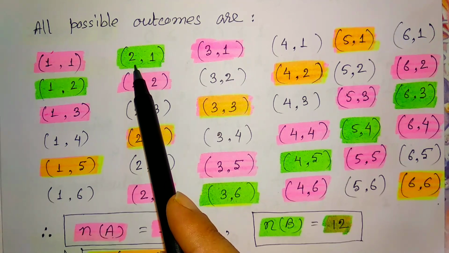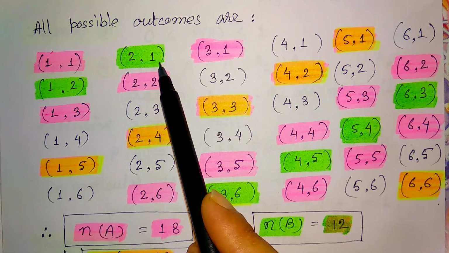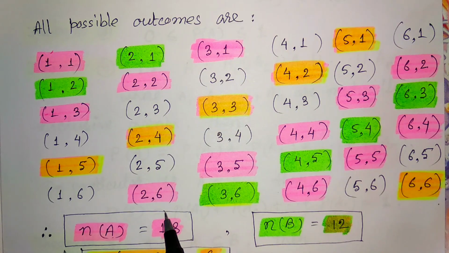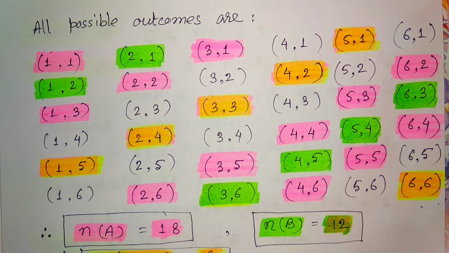Likewise in the first die there is 2, and the second die may have 1, 2, 3, 4, 5 and 6 again. If we chalk out all possible outcomes, we will find a total of 36 outcomes. So the n value is 36.